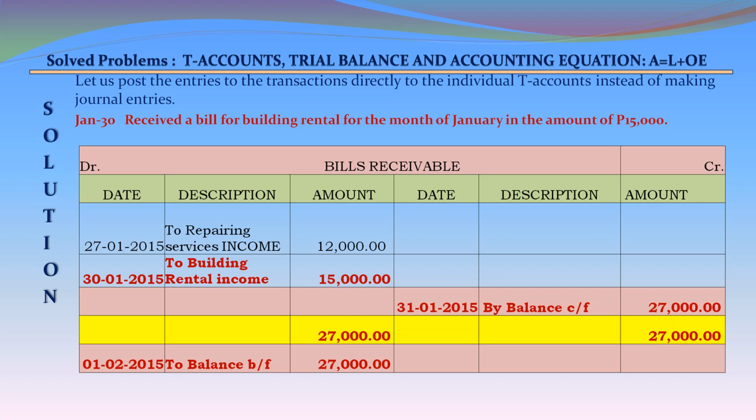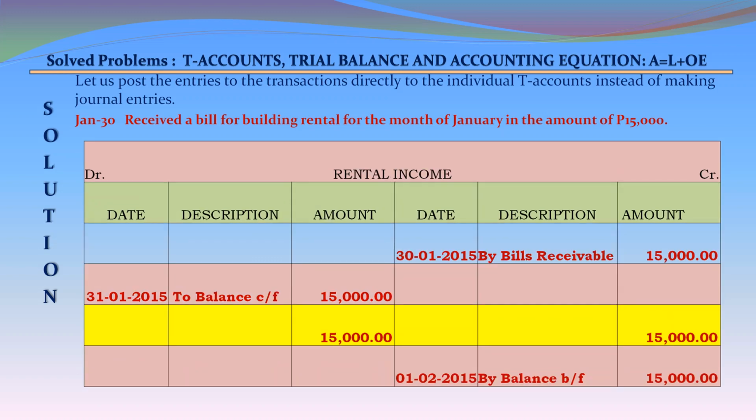January 30, received a bill for building rental for the month of January in the amount of 15,000. Bills receivable account debtor on the debit side, 30th January 2015, to building rental income 15,000. We are closing the bills receivable account on the credit side, 31st January 2015, by balance carried forward 27,000, and on the debit side, 1st February 2015, to balance brought forward 27,000 debit.